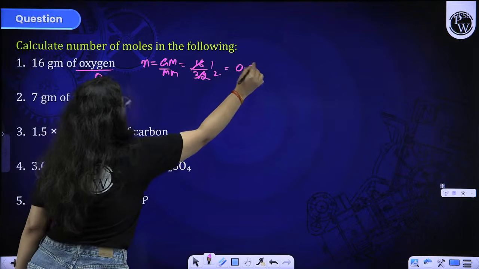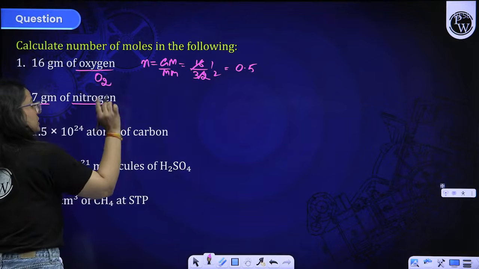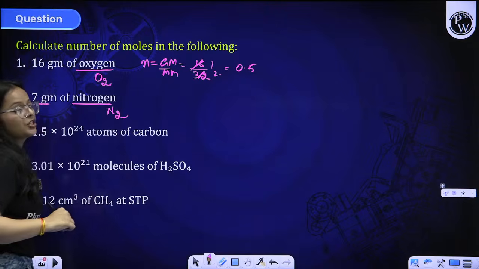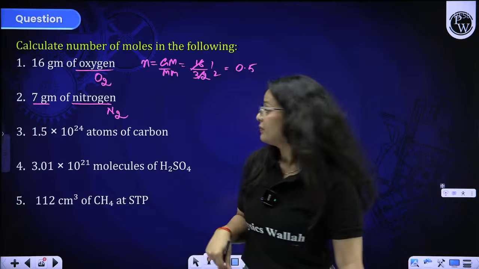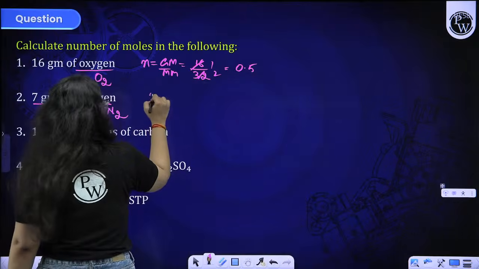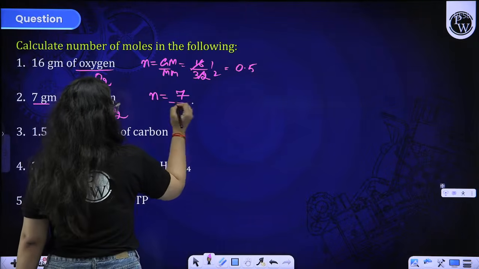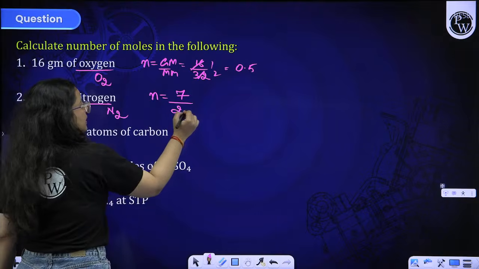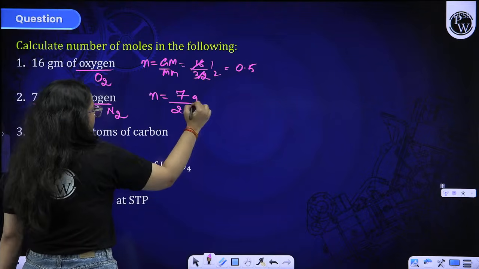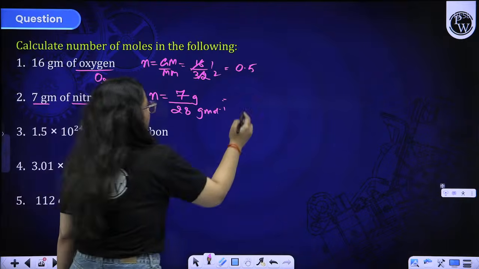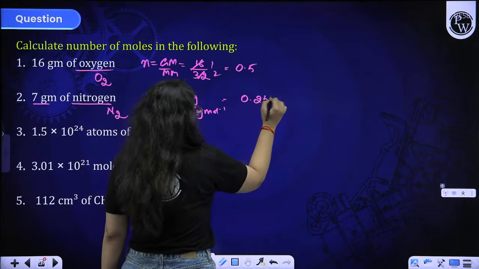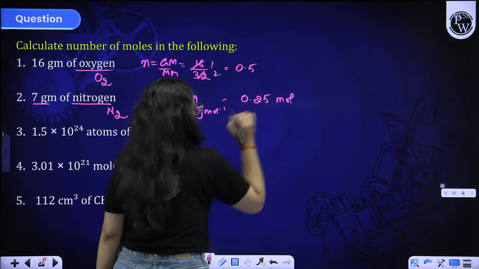Okay, moving on to the next, 7 gram of nitrogen. Again, no atom is mentioned, but we know that nitrogen exists as a gas, N2. So we have to write it like N2. Number of moles will be 7 upon molar mass of N2, that is 28 gram per mole. It will come out to be 7 by 28, that is 1 by 4, 0.25. Okay, so this is the mole calculation.